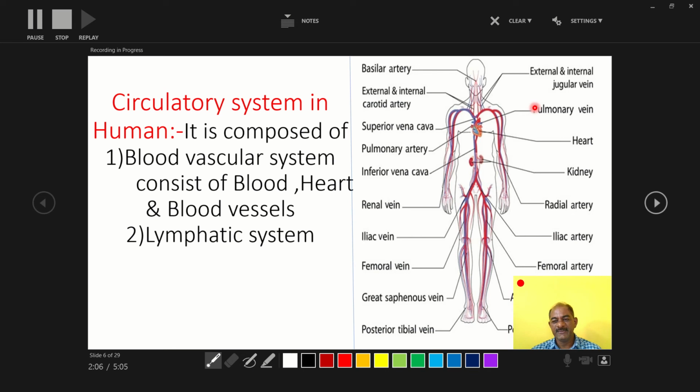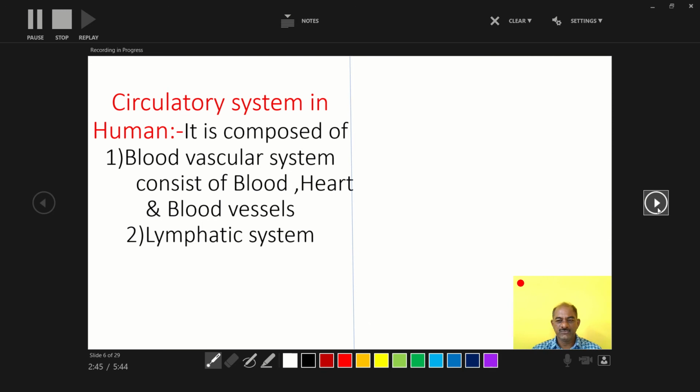Different types of arteries are present here: the femoral artery, iliac artery, radial artery, then the pulmonary vein, basilar artery, superior vena cava, pulmonary artery, inferior vena cava, renal vein, iliac vein and femoral vein. Arteries carry pure blood, veins carry impure blood, and in the capillaries the exchange of gases occurs. So that is the blood vascular system.